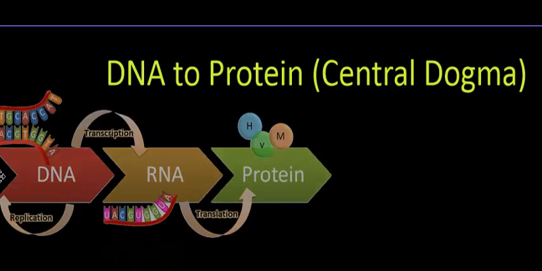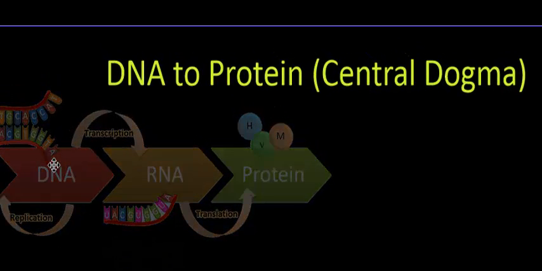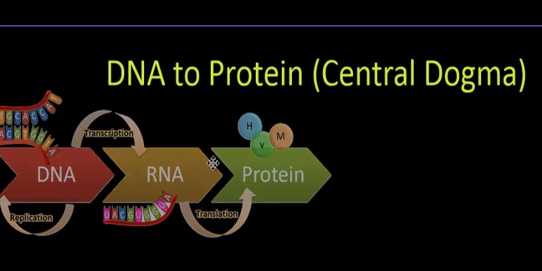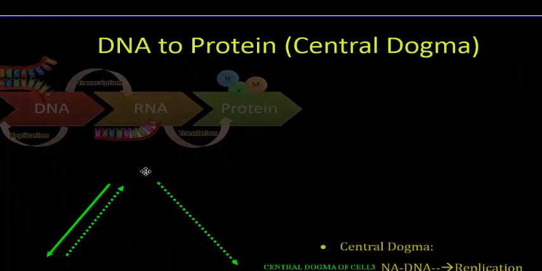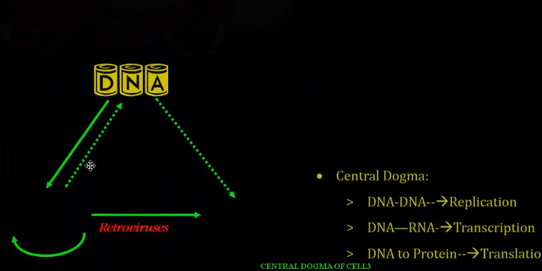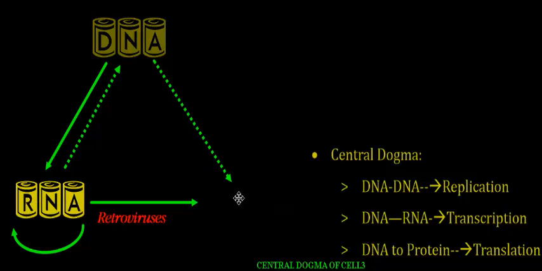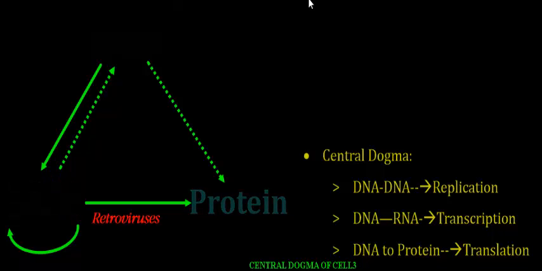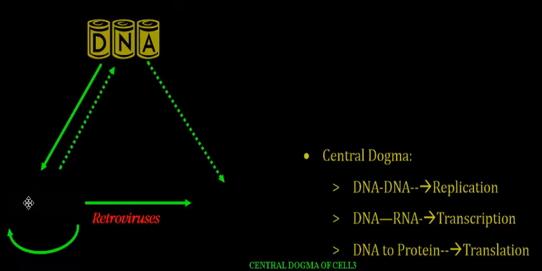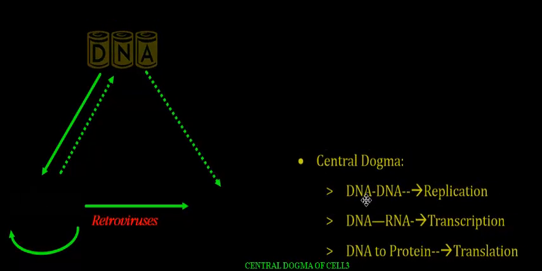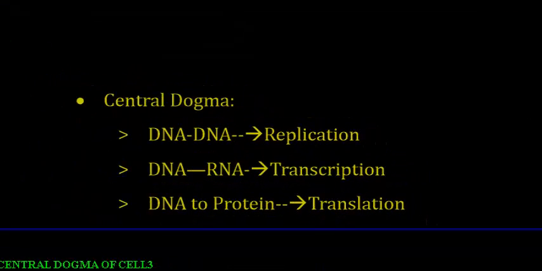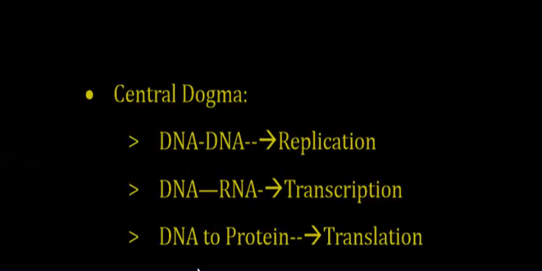You can see in this picture DNA can give rise to RNA, RNA can give rise to protein. This is not possible that every time DNA gives rise to proteins or DNA gives rise to RNA. So DNA to DNA formation is called the replication, as you can see here, and DNA to RNA formation is called the transcription, while RNA to protein formation is called the translation.